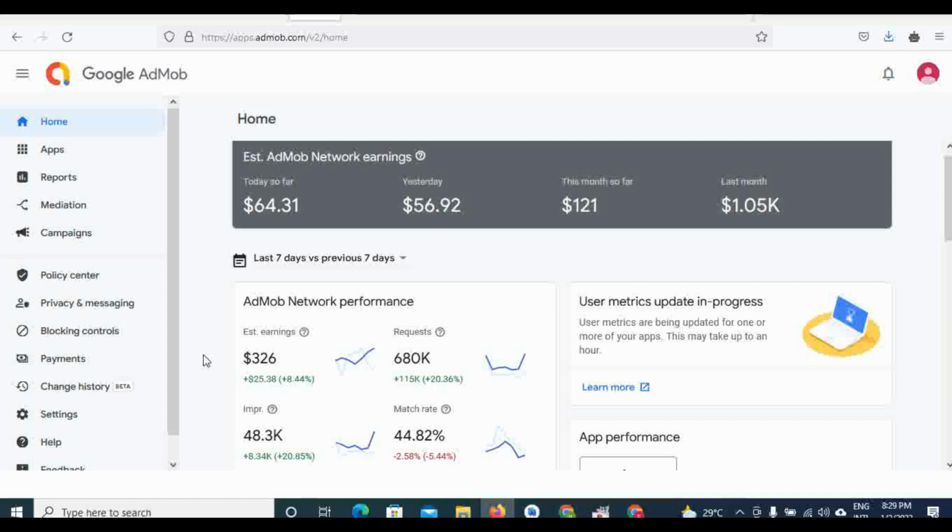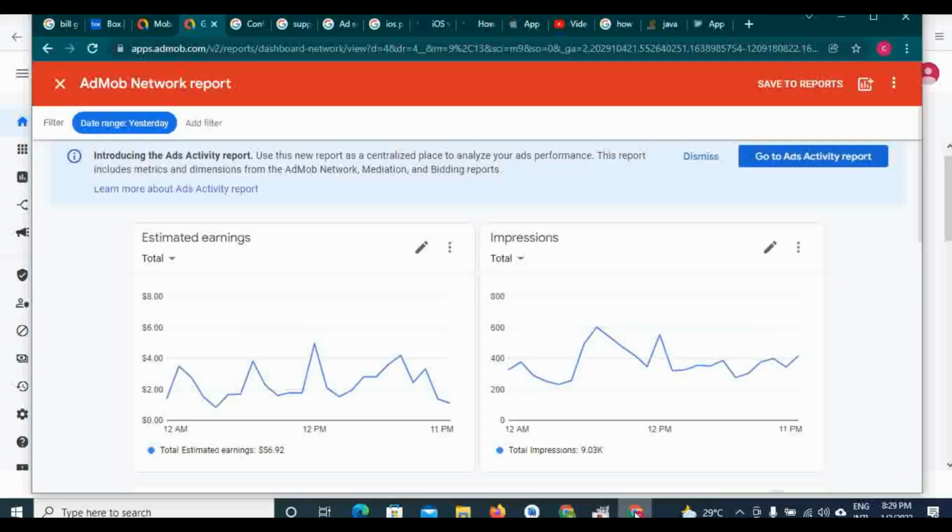So in 2 days I made over $100. Very much happy. $121 so far this month. I've made $121, so I'm very much happy. Now next I want to show you guys the countries that help me to be earning like this. You understand? It's very important, so that you can see how the countries are helping me.